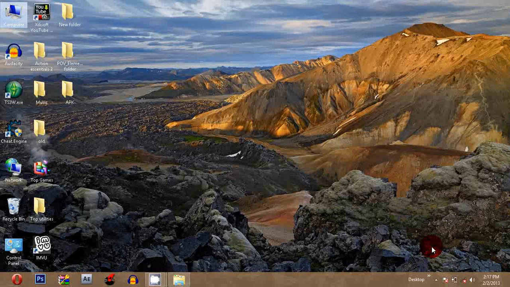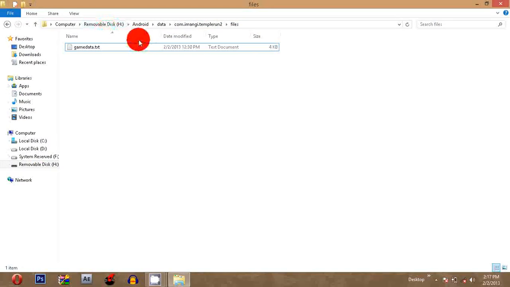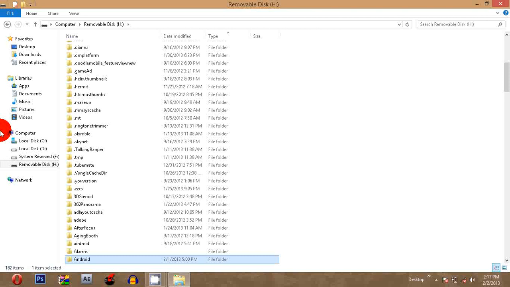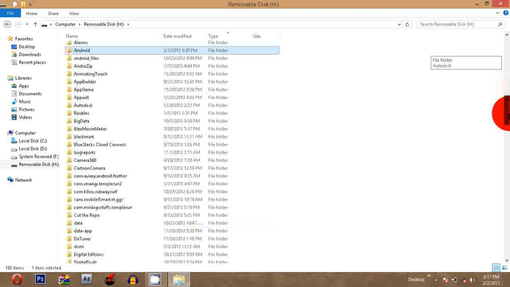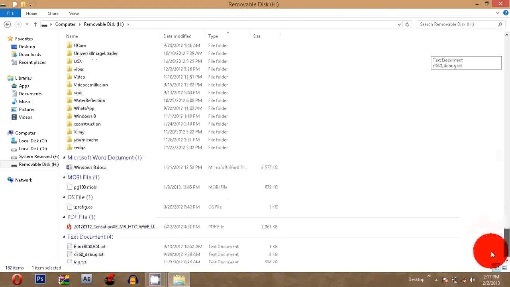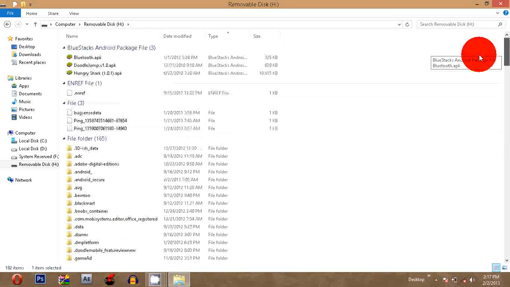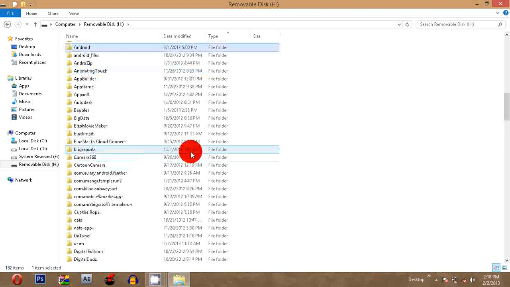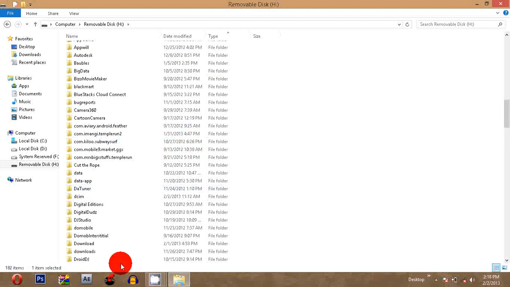Now first, here is where to install it. I have plugged in my Android phone to my laptop. The thing is, there are a bunch of files that most of us don't know what all of them do. So I'm gonna show you some exciting things you can do, like hack all the games you have.